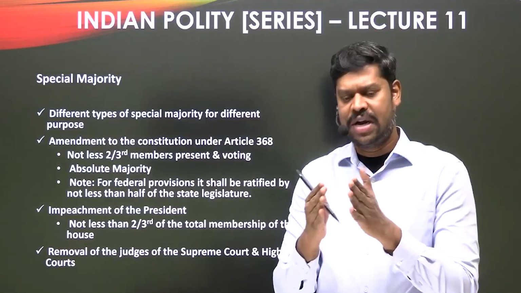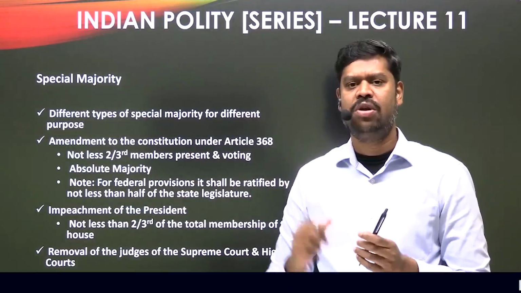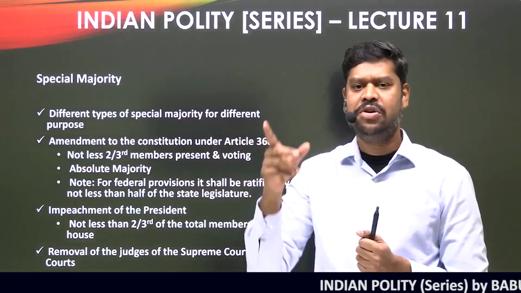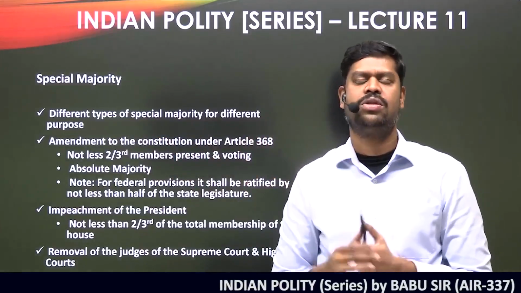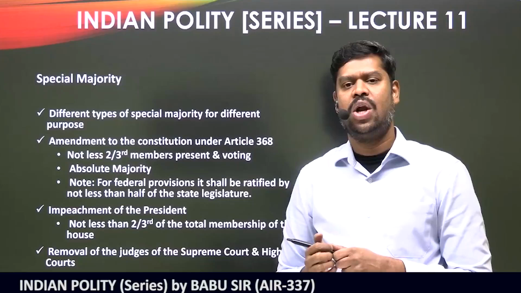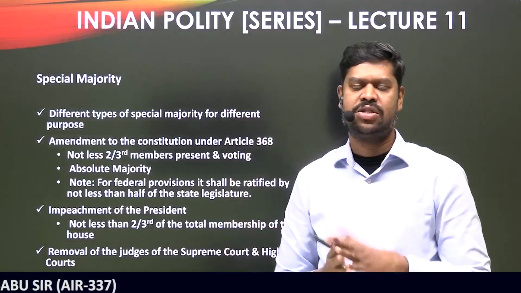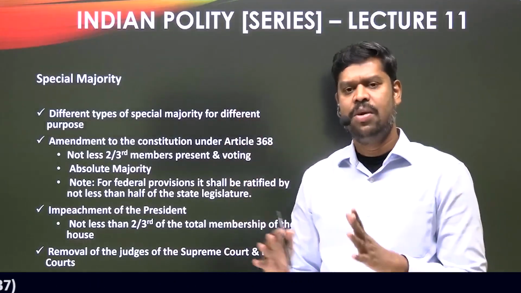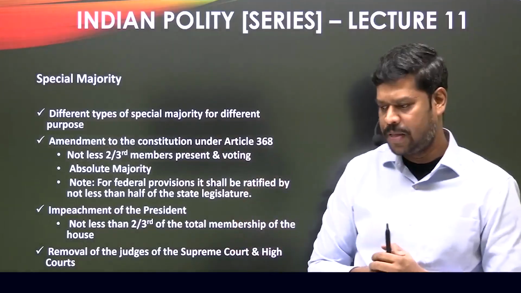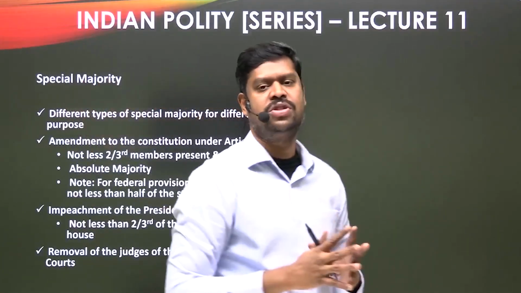And suppose an amendment bill is introduced trying to transfer some of the items in the State List to the Concurrent List, or from the State List to the Union List, or from the Union List to the State List. If this amendment is done, it is going to disturb the power balance between the center and the state. Either it may give more power to the center or more power to the state. It does not matter, but it is disturbing the existing equilibrium. Such an amendment would be considered an amendment to the federal provisions of the constitution.